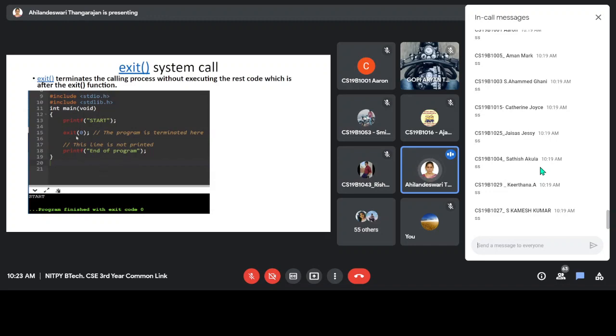When the process enters the exit system call, the process will be terminated without executing the remaining part of the program. So where you use the exit system call, when the process encounters that statement, the program will be terminated there itself without executing the rest of the program. That is the meaning. So exit terminates the calling process without executing the rest of the code after the exit function. So where you used exit, in that location the program will be terminated. The remaining part will never get executed. Okay.